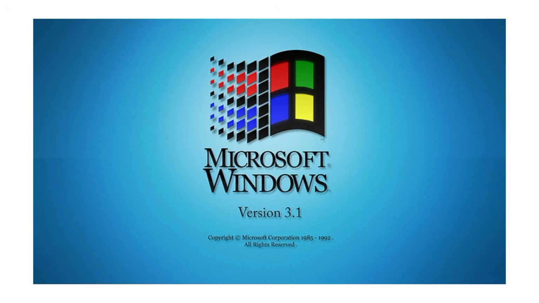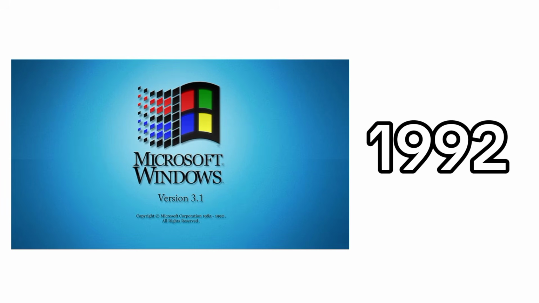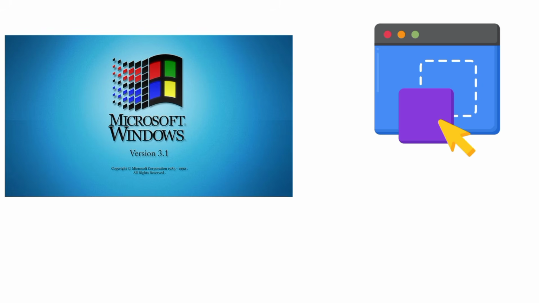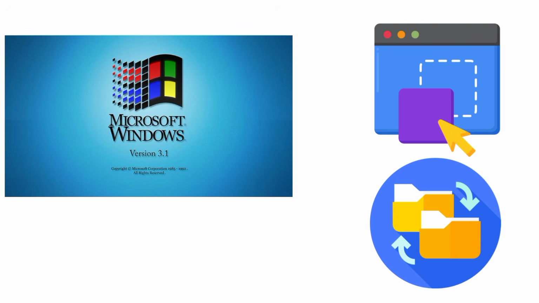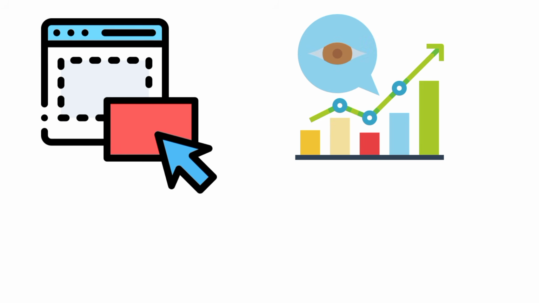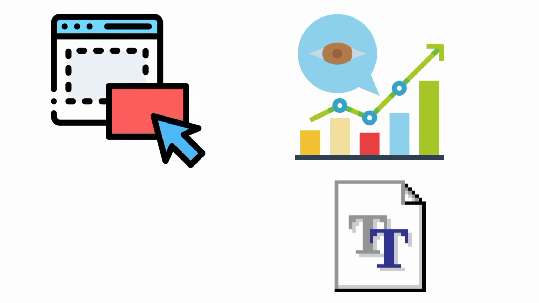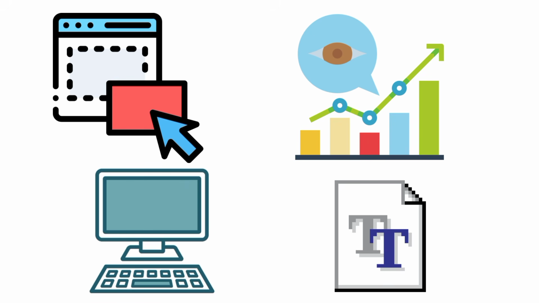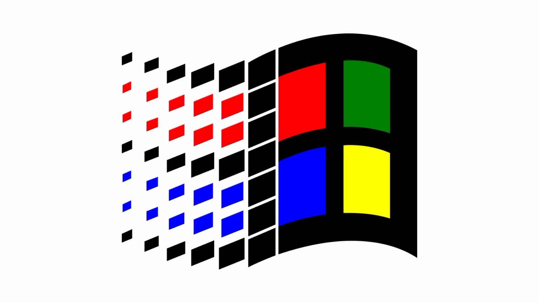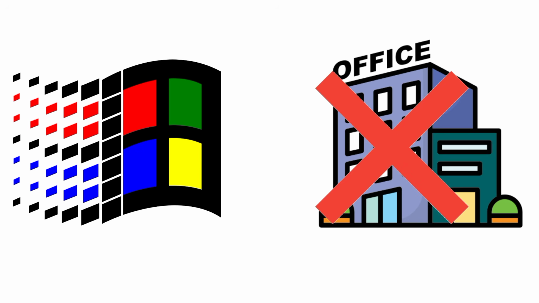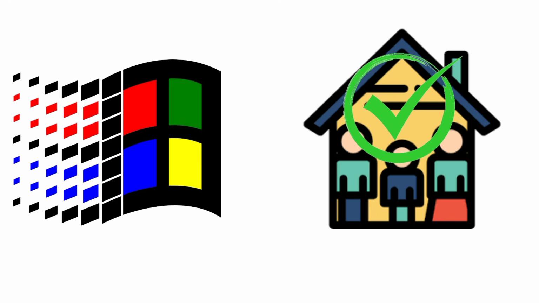The follow-up, Windows 3.1, was launched in 1992. It popularized the intuitive drag-and-drop feature, replacing the need for complex file transfer shortcuts. This single feature, combined with the power of its improved graphical look and the debut of TrueType fonts, made computers significantly easier for the average person to operate. Windows was no longer just for big offices. It had become a genuine household name.